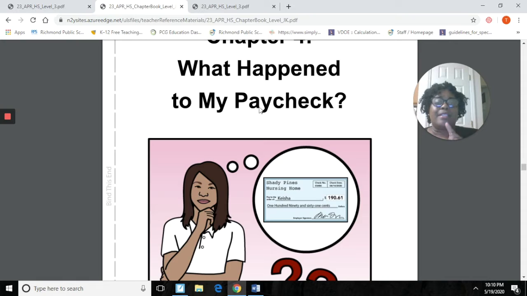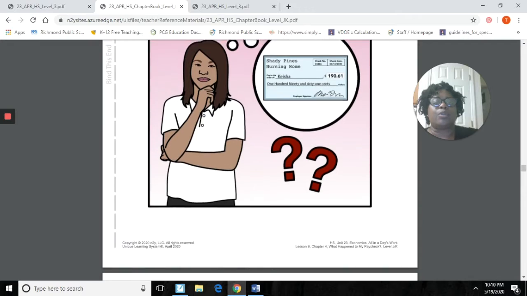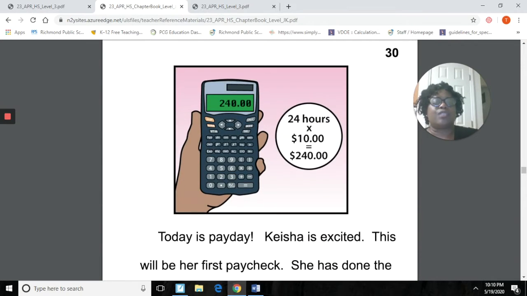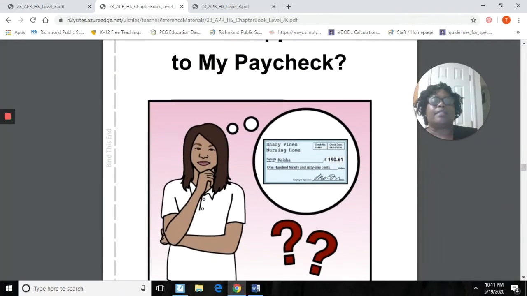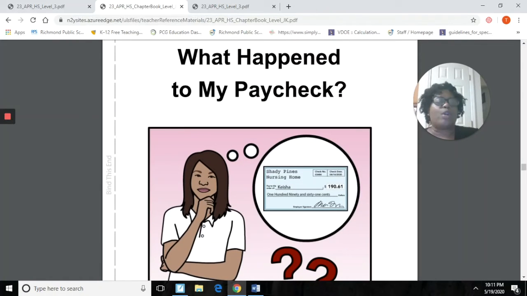Now, do you think this is a fiction book or a nonfiction book? Okay, so let's review what fiction is. A fiction book is an imaginary story. It's a made-up story. And most of the pictures in the story are illustrations. So we can look here. Let's just go through it for a second. So we see this is an illustration. Okay, so more than likely, this is a fiction story, because nonfiction stories have photos in them. And this is not a photo, right? This is probably going to be a fiction story. Okay. All right. So let's get started.